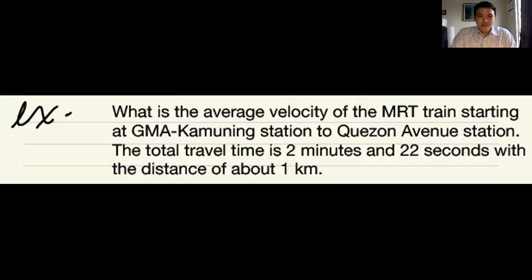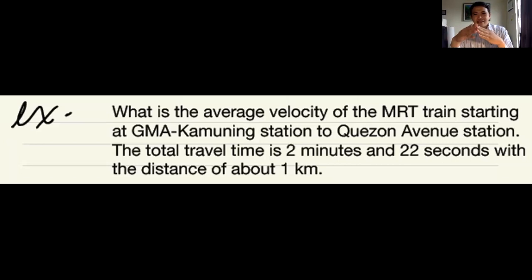So yesterday I was riding the MRT going to the BGC area and then coming back. So I just decided to do some recording of the values, and that is the time. I recorded the time from GMA Kamuning Station up to Quezon Ave, and later on I measured the distance from GMA Kamuning Station to Quezon Ave using Google Map. Okay, so here is the problem that we're going to do. What is the average velocity of the MRT train starting at GMA Kamuning Station to Quezon Avenue Station?